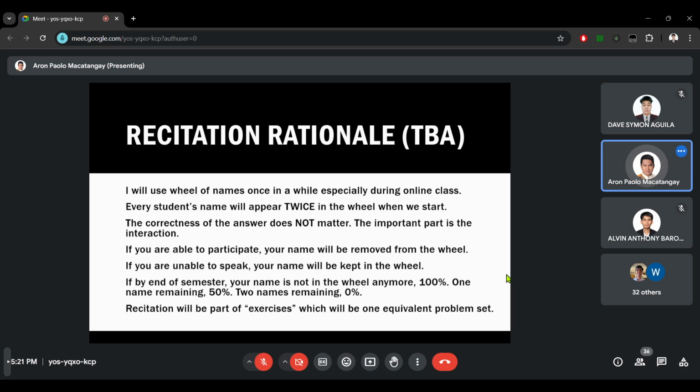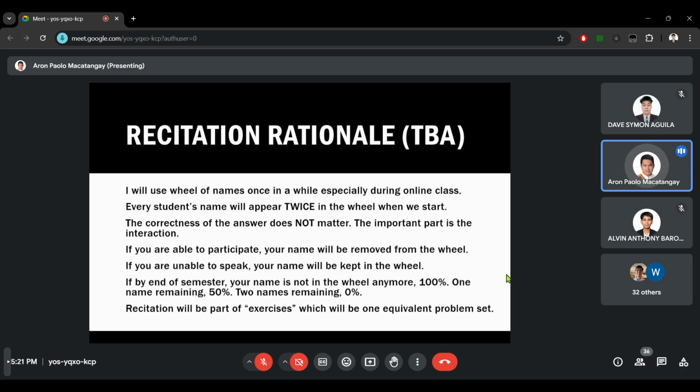For example, I have a discussion and I have an example problem. Instead of just talking about it on my own, I will ask someone to help me discuss the example based on my discussion. Again, the correctness of the answer does not matter. The important part is the interaction. So if you are able to participate, for example, you are luckily chosen by the wheel of names.